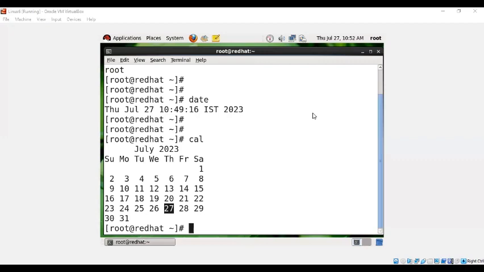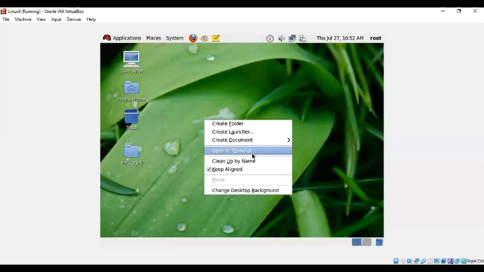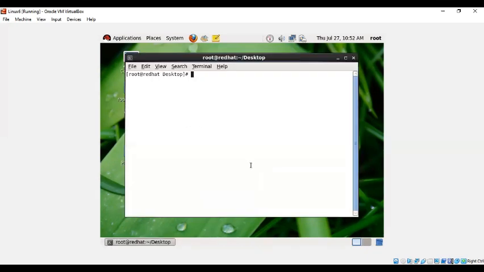What is the exact question? How to run the program, sir. The commands, right? For that, after logging in, right click and open in terminal. Here is the option. If you click on this, the terminal will launch, and here you have to run the commands. Okay, thank you.